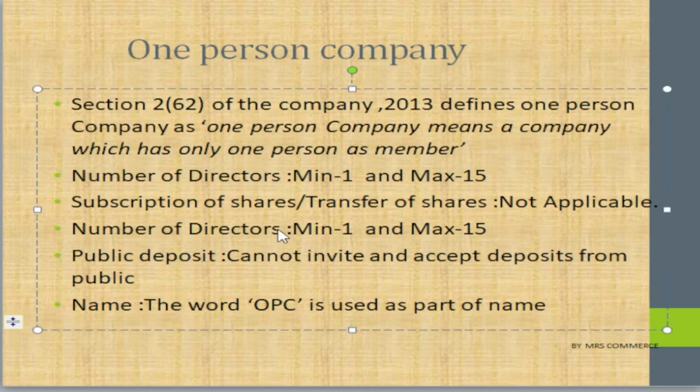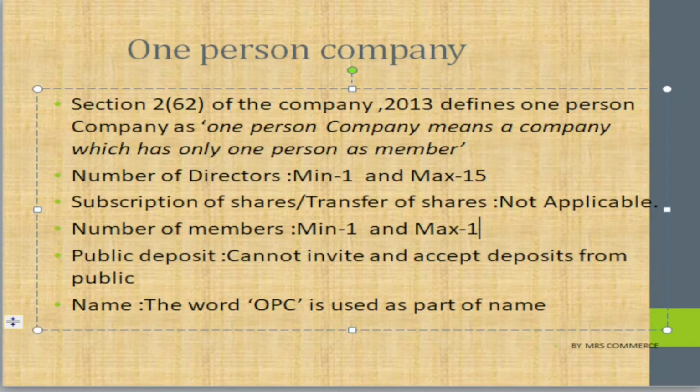I'll just change it, children. This is actually the number of members. So how many members can be there? Only one member can be there in the one person company. Minimum is one and maximum is also one. Only one member is there. That is why this is called a one person company.